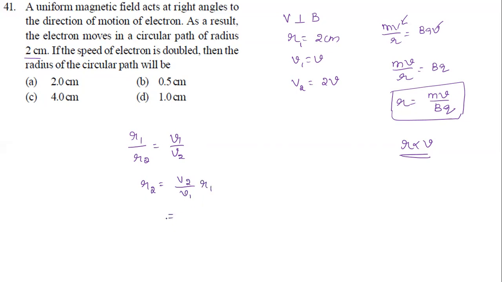So V2 is how much? 2 times of V. V1 is how much? V. R1 is given as 2 centimeter. So V and V are going to cancel. It will become 2 into 2, what now? 4 centimeter. That is the value of radius R2. So it becomes 4.0 centimeter. Okay, that's question number 41. Correct answer is 4.0 centimeter. Okay, this question is clear. Let's move on to the next question now.